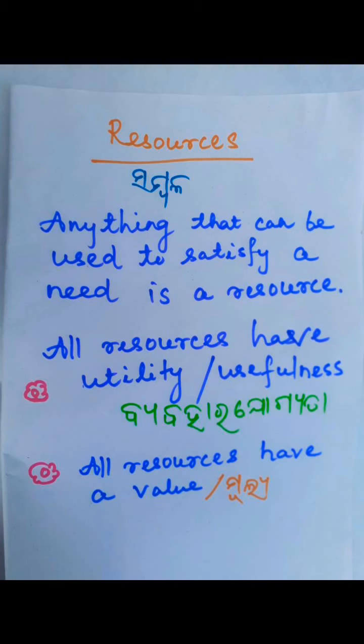Secondly, all resources have a value. Most of these things you have to pay for. It's not free of cost. So let us revise it again. What is the definition of resources? Anything that can be used to satisfy a need is a resource, and all resources have utility, and secondly all resources have a value. That's all. Thank you for your